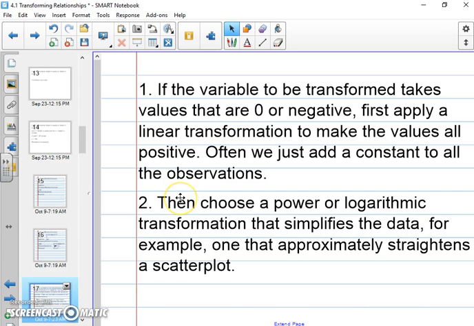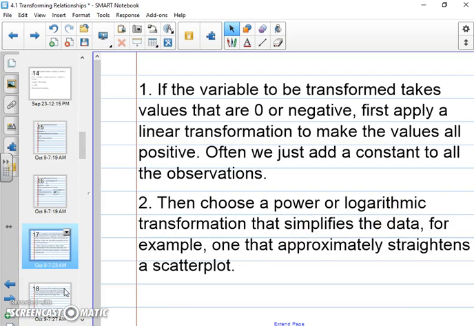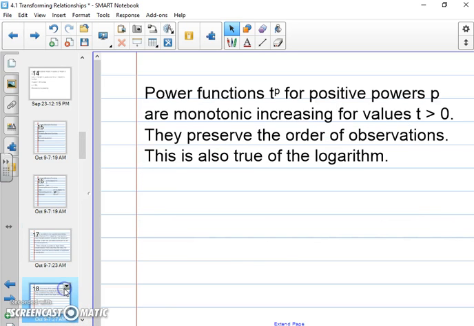And then right here it says, then choose a power or logarithmic transformation that simplifies the data, for example, one that approximately straightens the scatter plot. We've already done this a couple times. We've done a couple with log at this point. But hey, if you're watching this, you're probably absent, so you have no idea about that.